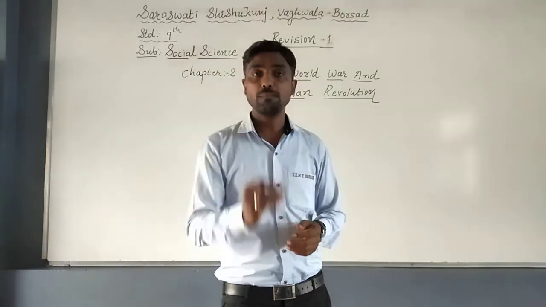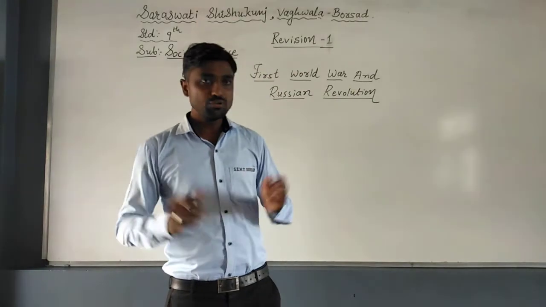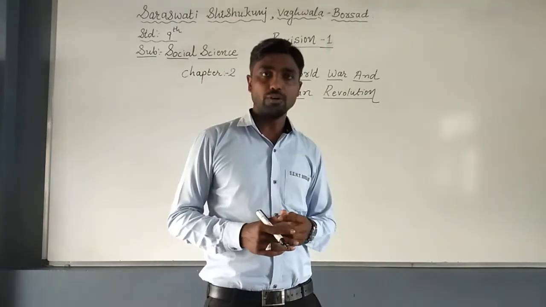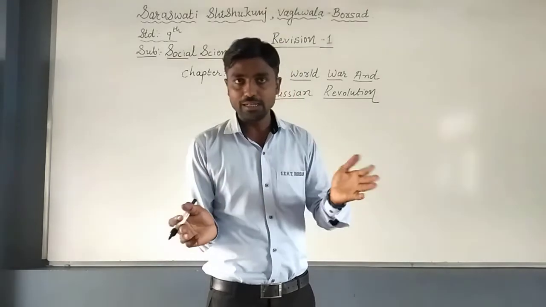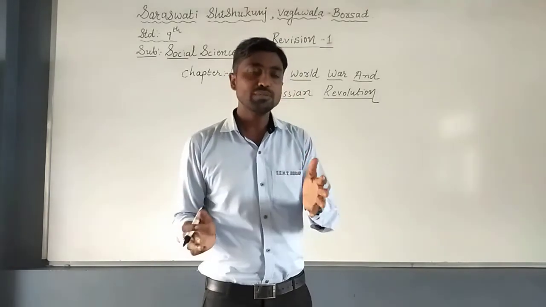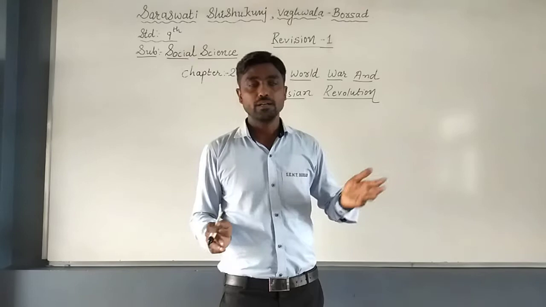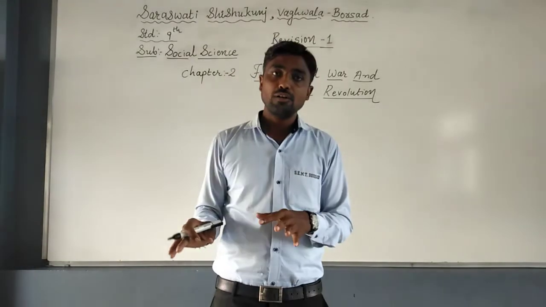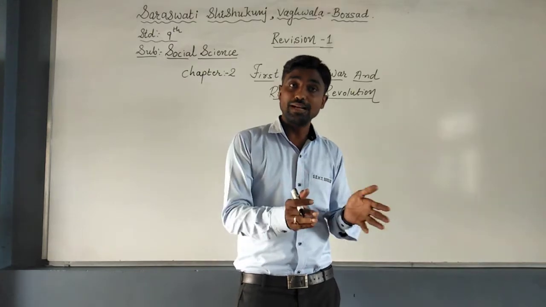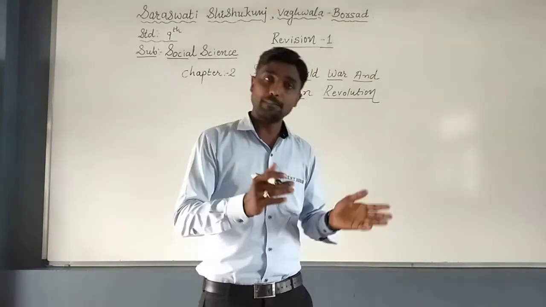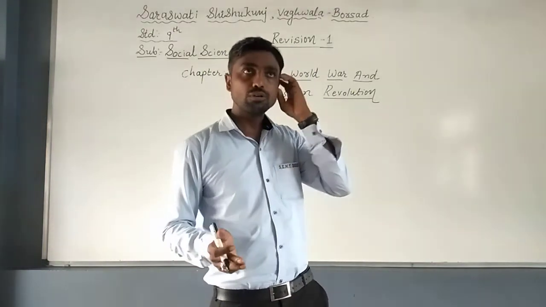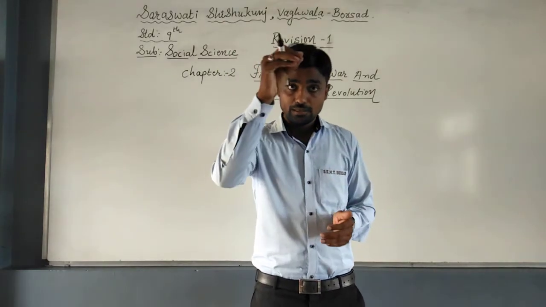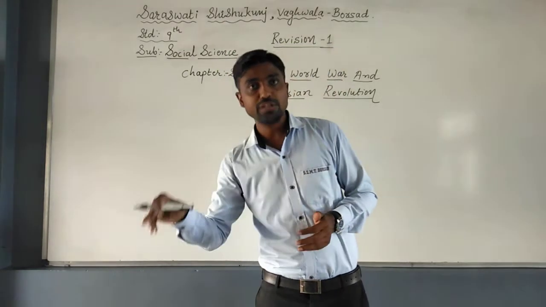You know opium means afeem. Due to that, England defeated China in the Opium War. After the defeat, 5 ports of China were handed over to England. Many parts or ports of China were then ruled by other countries, even Japan. So this is colonialism in Asia.